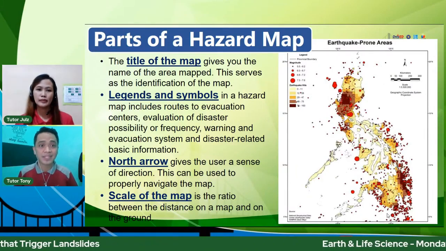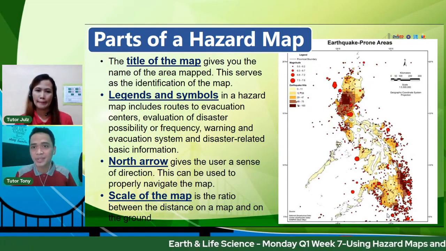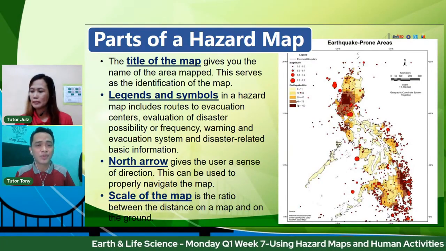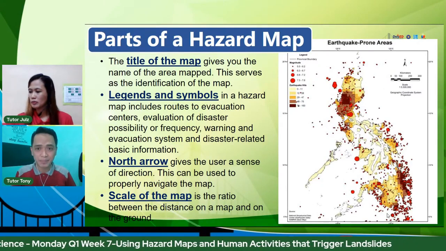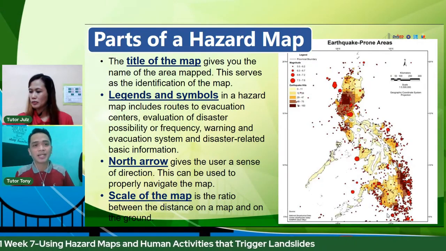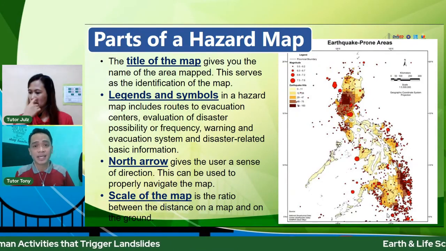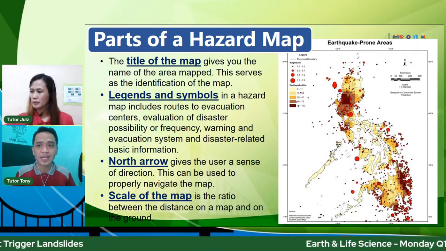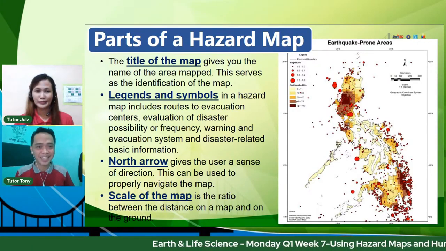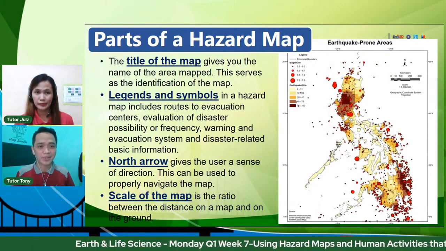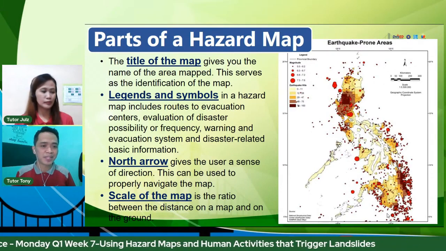Of course, we have the title of the map. So, ang example natin on the right side, ayan, earthquake-prone areas. It tells you, of course, what the map is about. We also have legends and symbols. Ayan, mamaya titingnan natin yan, ano yung mga legends and symbols na ginamit sa mga hazard maps na i-examine natin isa-isa later on. And of course, the map will not be a map kung wala yung north arrow. The north arrow gives the user a sense of direction, and this can be used to properly navigate the map.